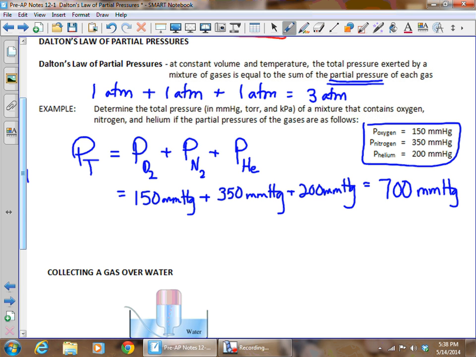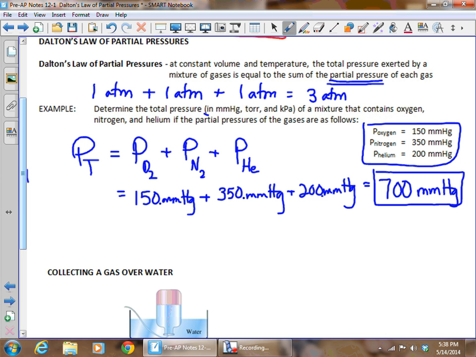Remember the rule for adding and subtracting. When you add or subtract, we don't use the normal sig figs. We use places past the decimal. Since all of these values have 0 places past the decimal, then our answer should have 0 places past the decimal. So 700 is the correct sig figs for that.